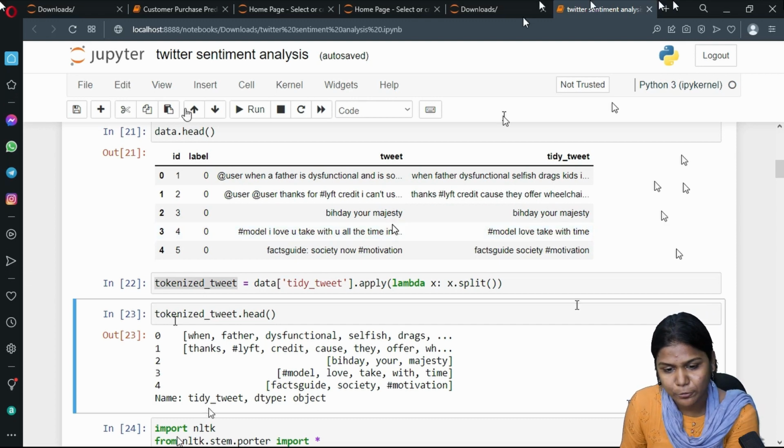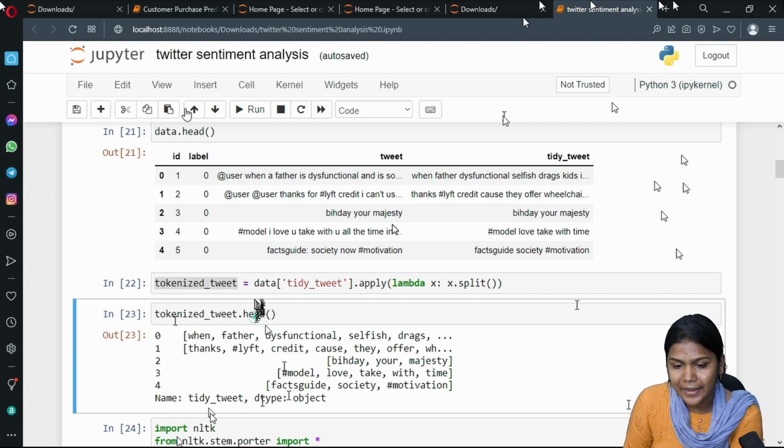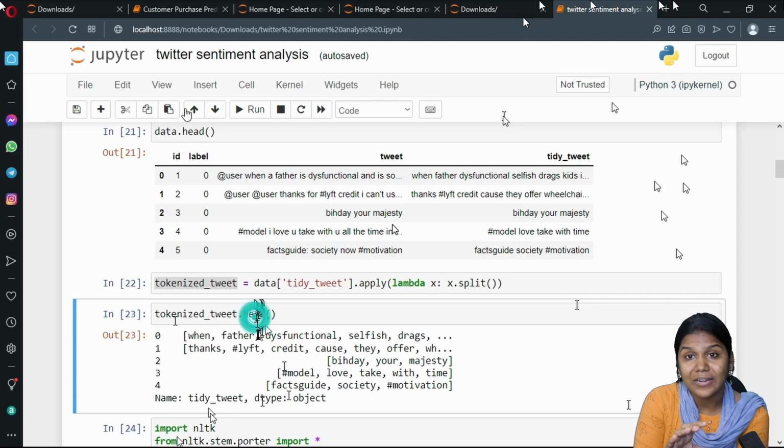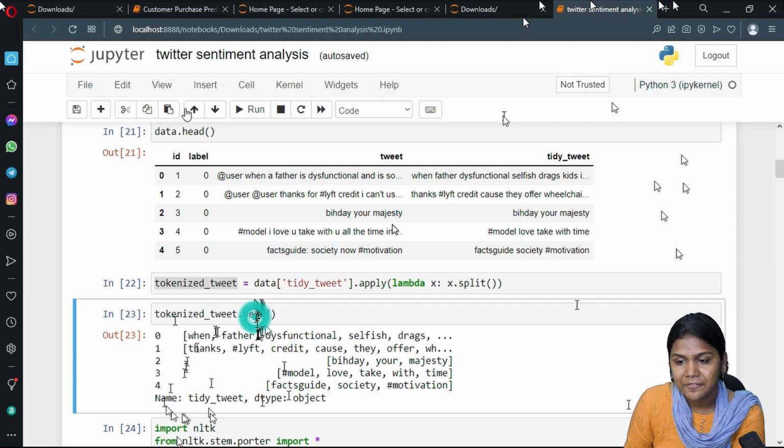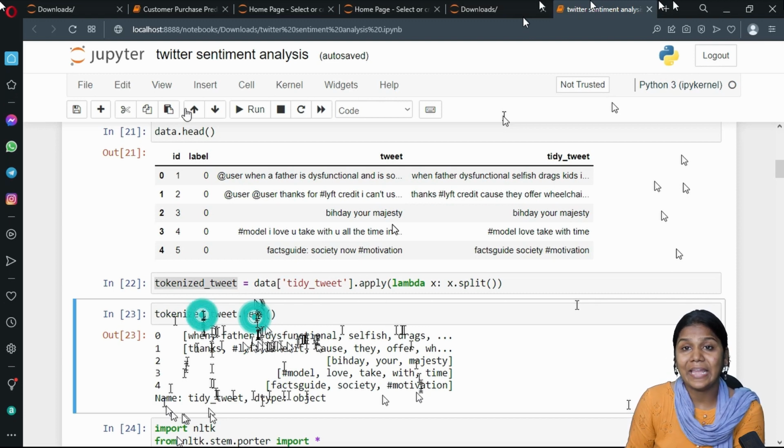Yes, understanding. Very good. So next, again I have applied the head function. After tokenizing, these are my first 5 rows, the first 5 tidy tweet column information. Now I am importing NLTK, the Natural Language Toolkit.